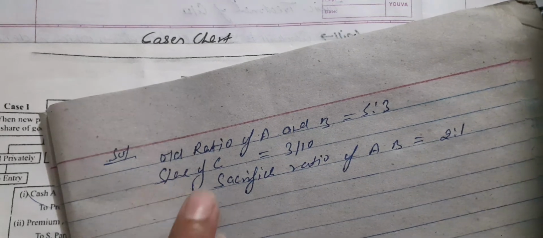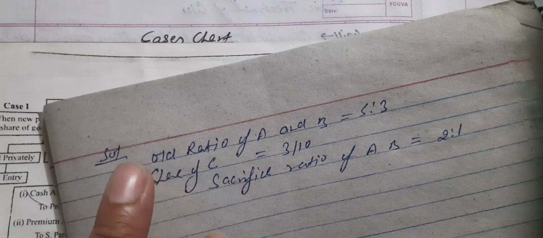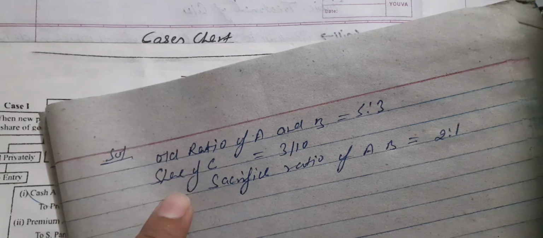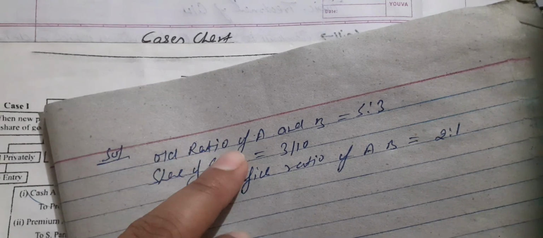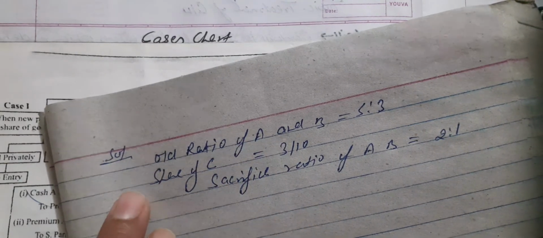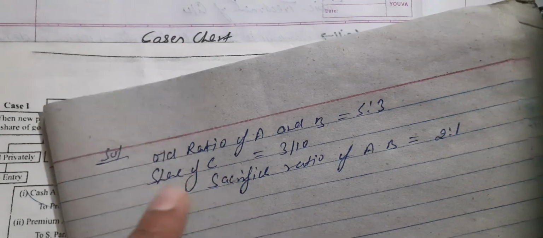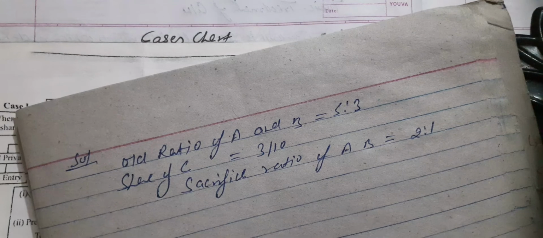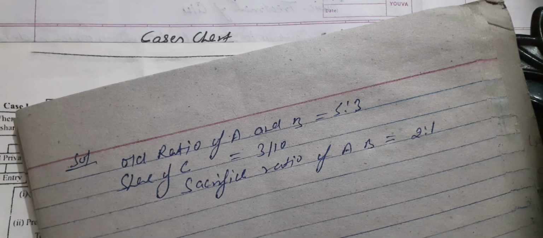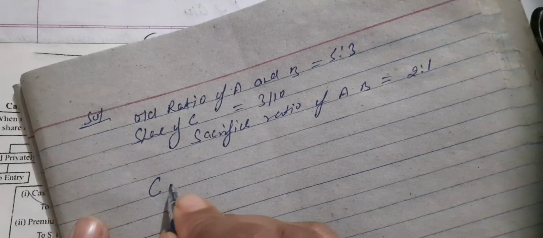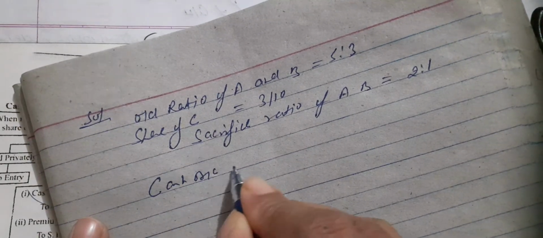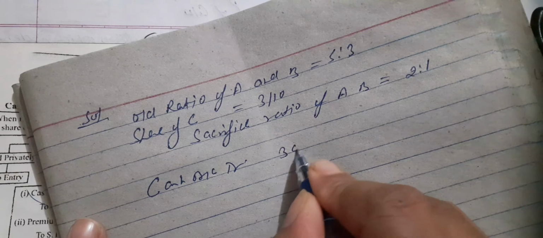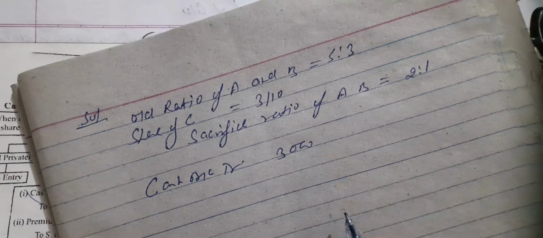These conditions are already provided in the question. Old ratio of A and B is 5:3. Share of C in the profit is 3/10, and A and B will sacrifice in the ratio 2:1 in favor of C. Okay, so now first entry will record cash account debit, because C has given only 3,000 rupees